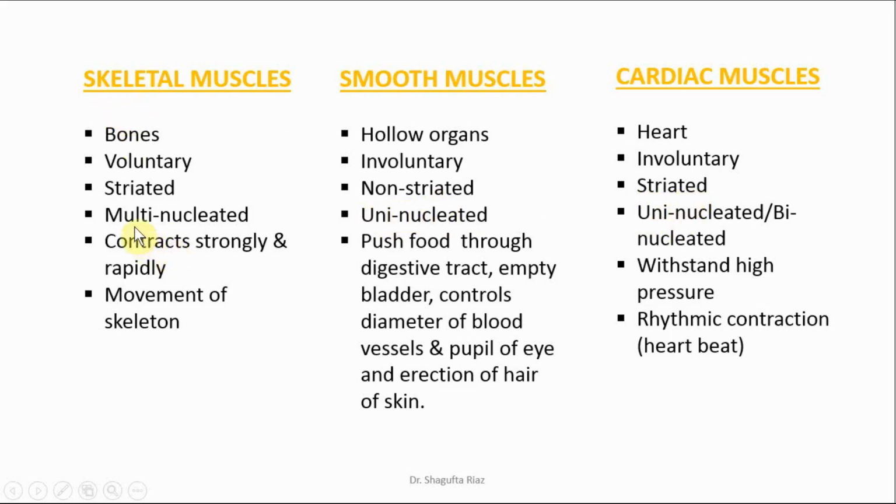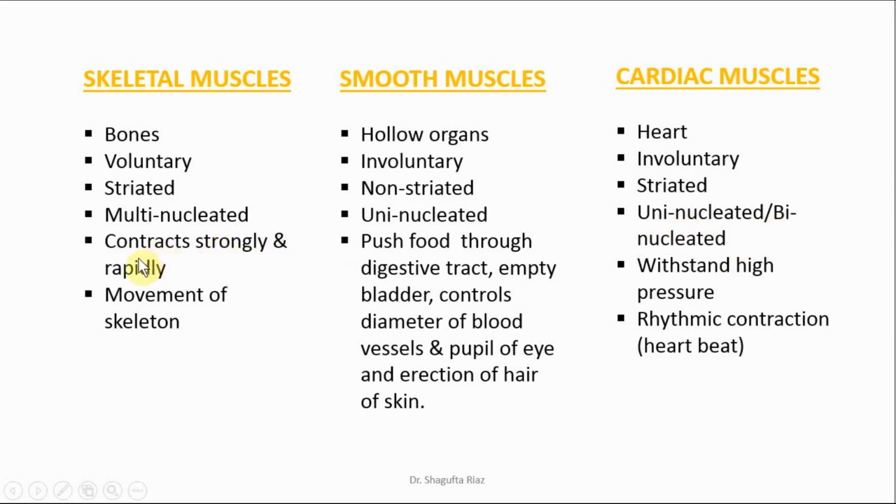Then skeletal muscles are multinucleated, which means they have a number of nuclei present in their cells, while the smooth muscles are uninucleated. Uni means one, so they have only a single nucleus, while the cardiac muscles can be uninucleated or binucleated, which means they can have either one nucleus, or bi means two, two nuclei.